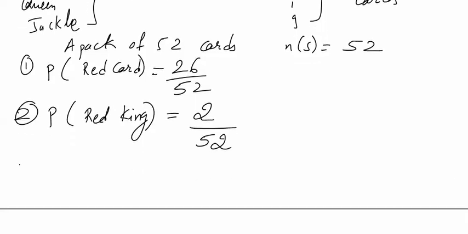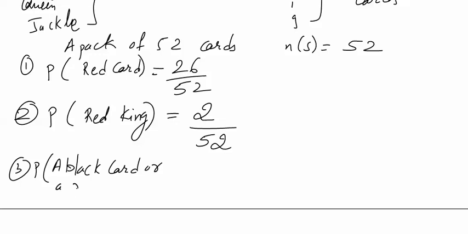Typically, third question could be: what is the probability of getting a black card or a red ace? There are a total of 26 black cards and 2 red aces, so 28 out of 52.